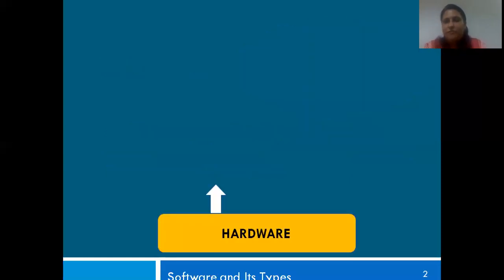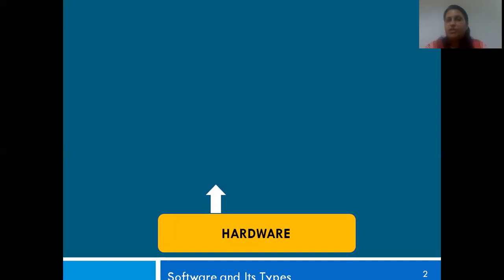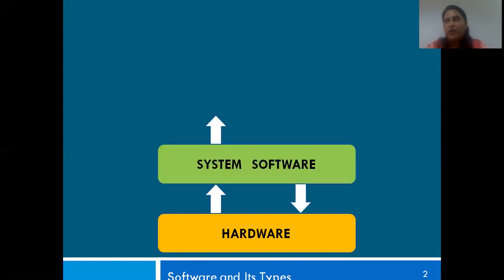If we understand it from this diagram, first you have your hardware. Once you have your hardware, it's just your desktop computer or your laptop. You cannot use it as such. The first thing that you need to do is install a system software on it.